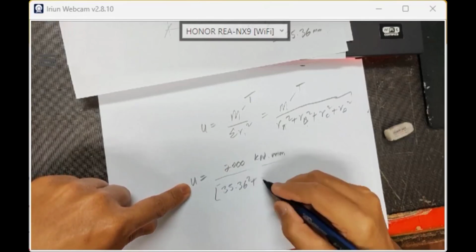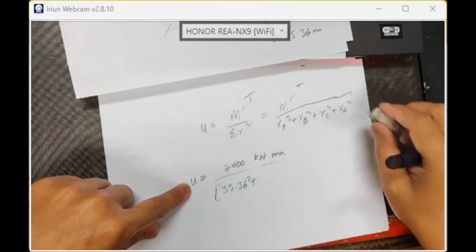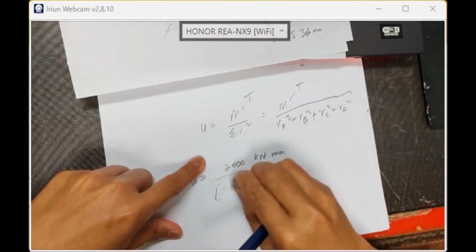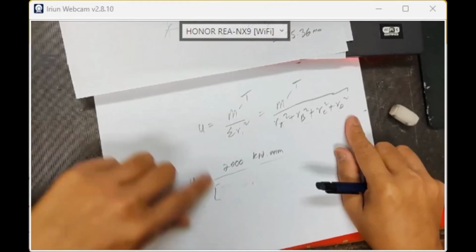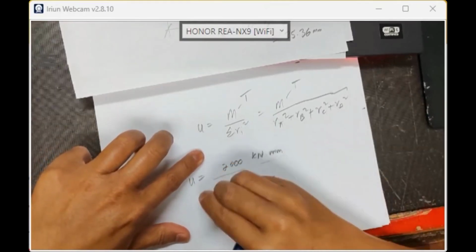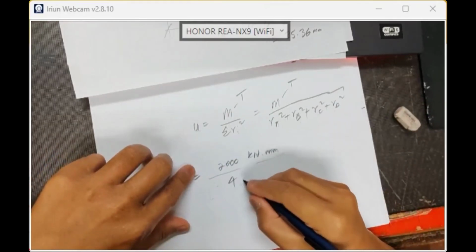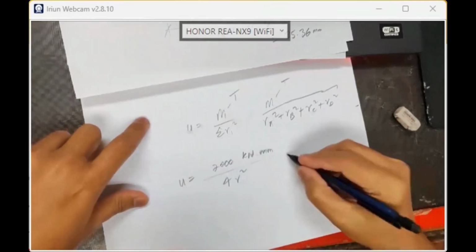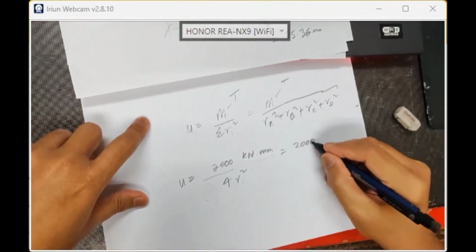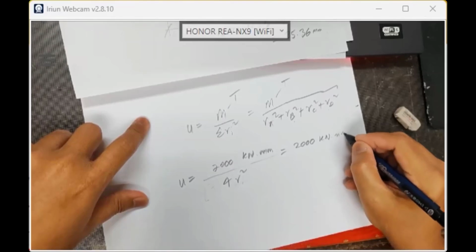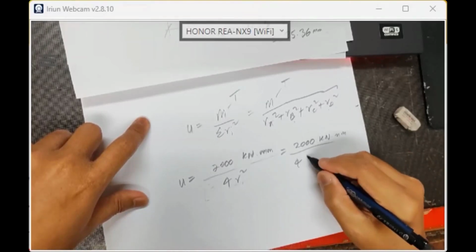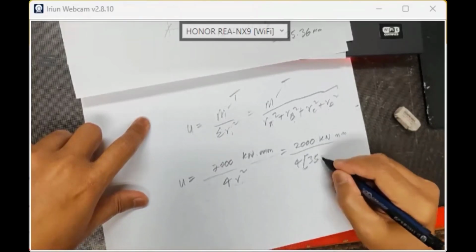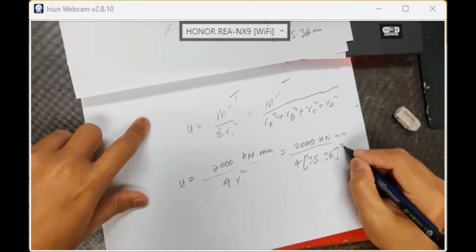35.36 square plus the same. We have 4 R, right? 4 R square. Correct? The same, right? 4 R square. 4 Ra, Rb, 4 R square. So plus, right? So 2000 kilonewton millimeter over what? 35.36. What is the value of U?